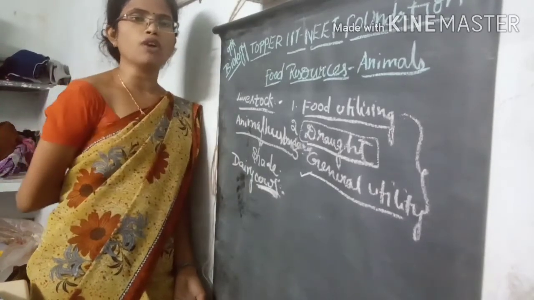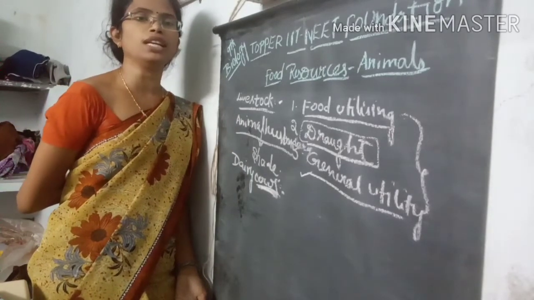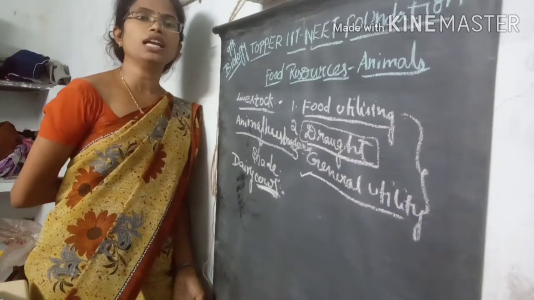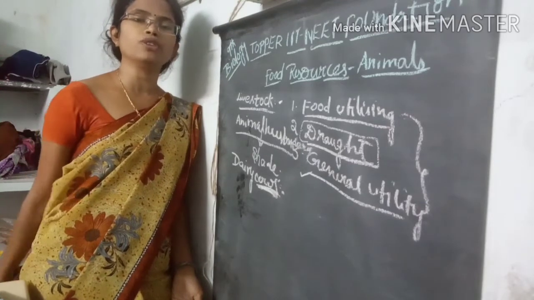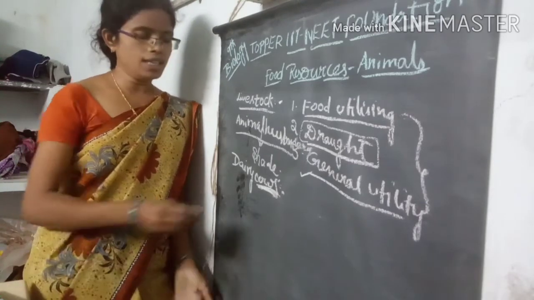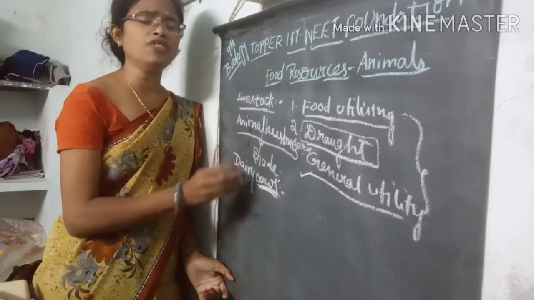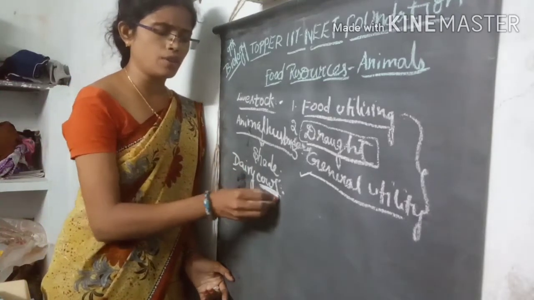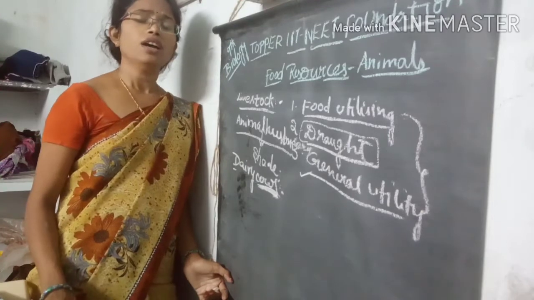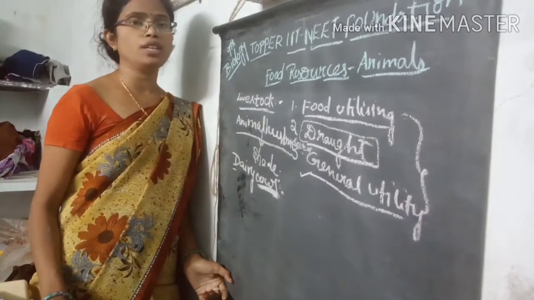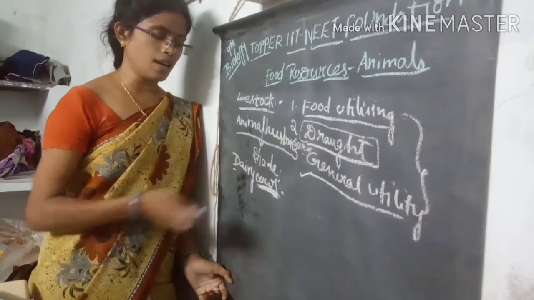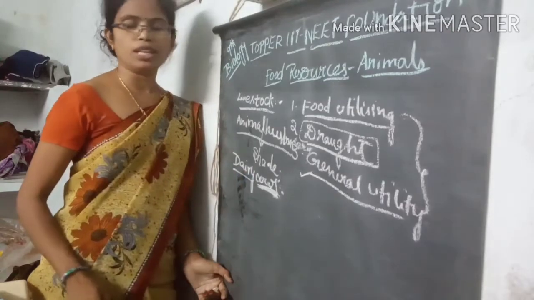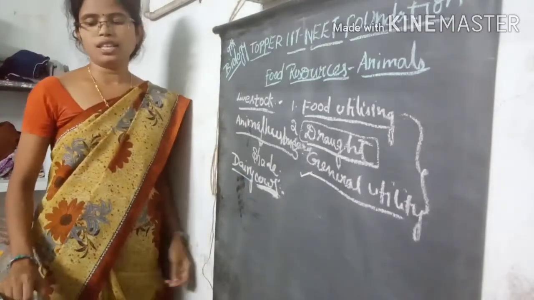And some cows we use only for food material purpose, means for yielding milk. Like that, in dairy farming, we are growing different varieties of native cows in our surrounding areas. That comes under dairy farming.